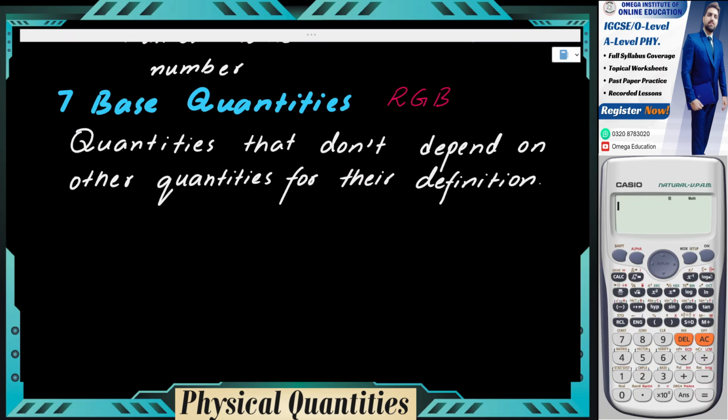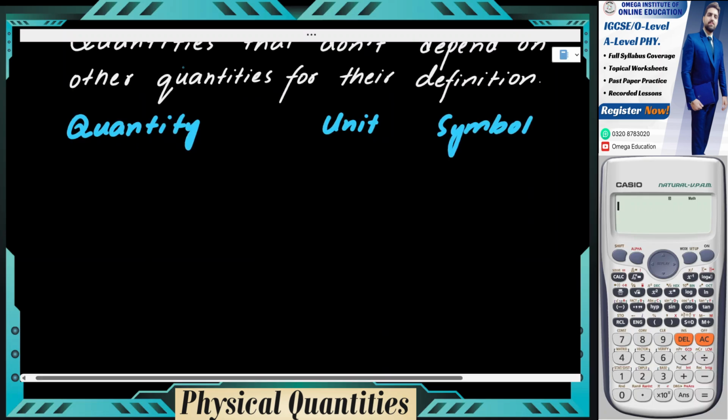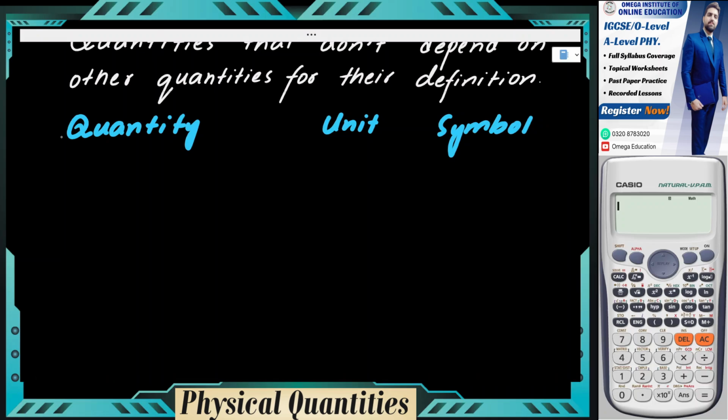You can enlist them in the table. So what do we have? The first one. So let's go with the same one that you came up with. Now the unit, we have to be very careful here. The unit that I'm going to write here would be the standard unit. So you see there are plenty of units. For length, I mentioned a lot of units: meters, millimeters, centimeters, inches, light years, kilometers, yards, feet. There are a lot of units for length.